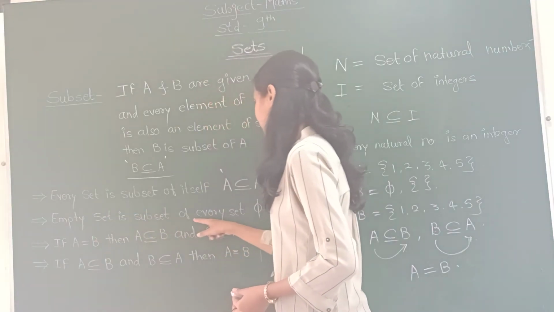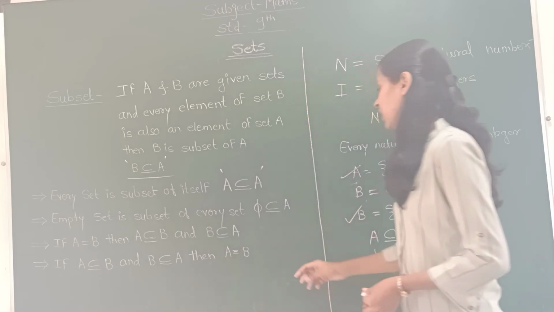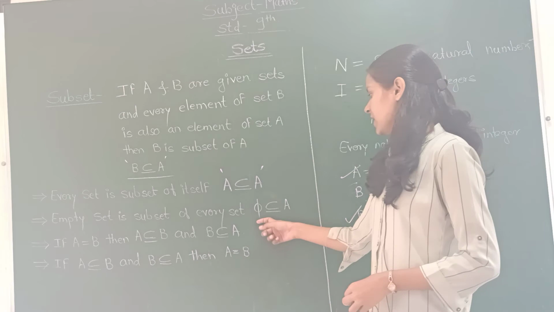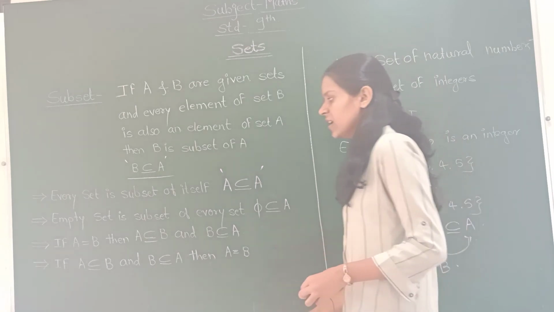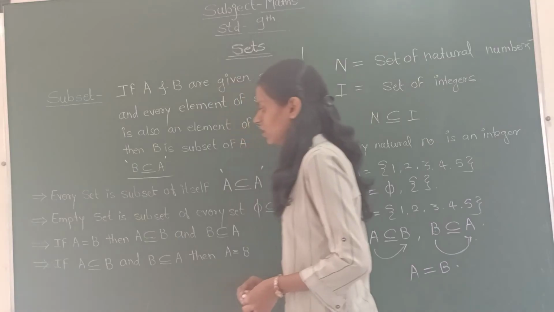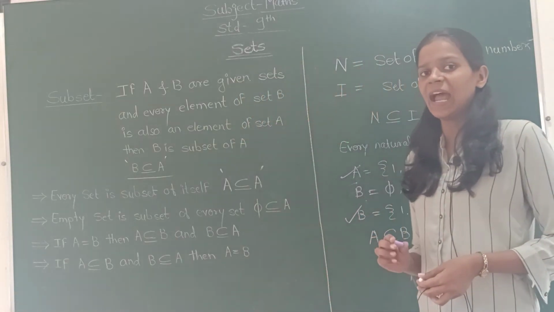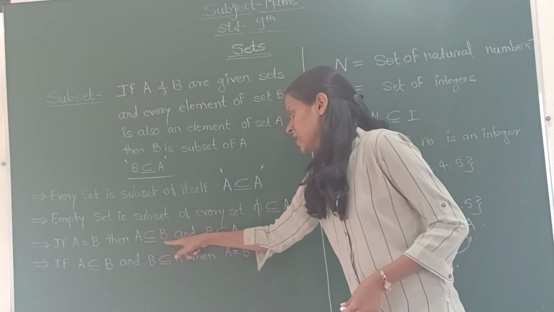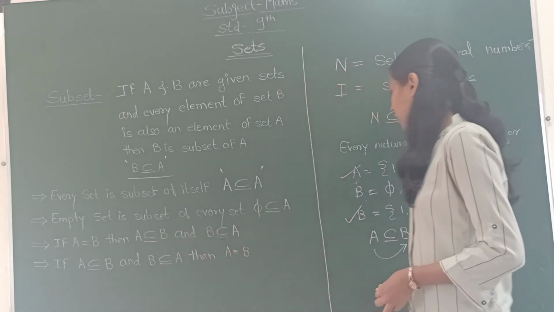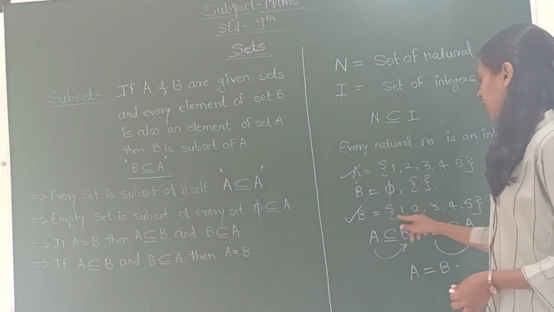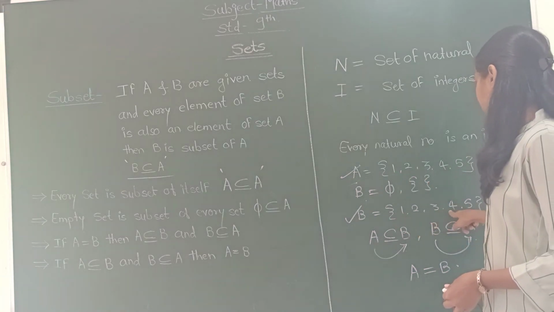The empty set is a subset of every set. The empty set is the set having no elements in it, and the empty set is a subset of every set. Third property is if A is equal to B, that is set A and set B are two equal sets, then A is a subset of B and B is a subset of A. We can see the example. Set A is 1, 2, 3, 4, 5 and set B is 1, 2, 3, 4, 5.